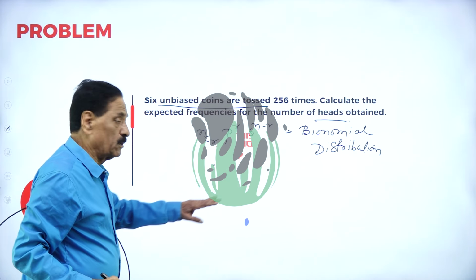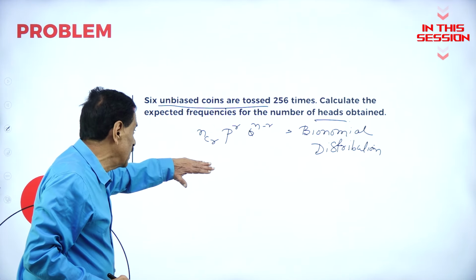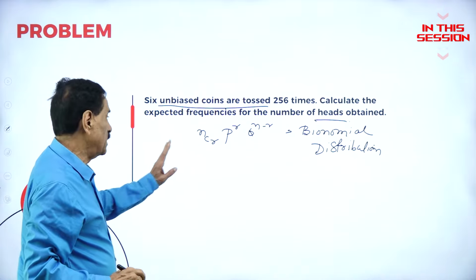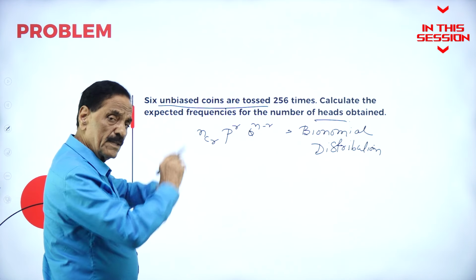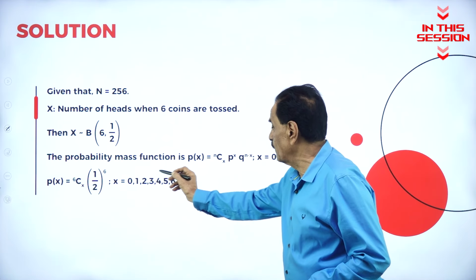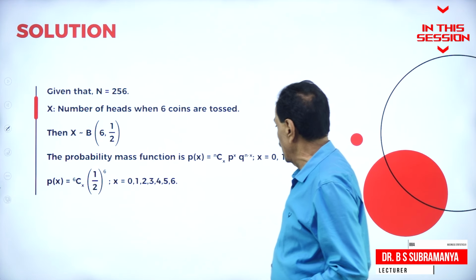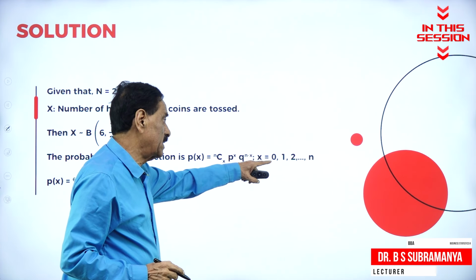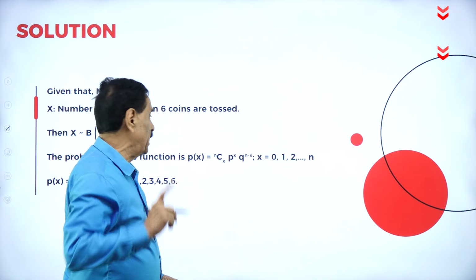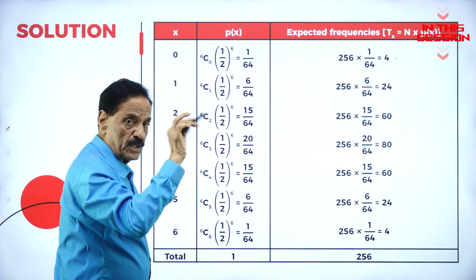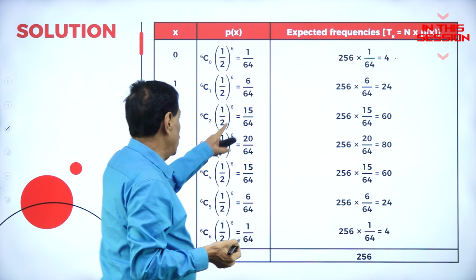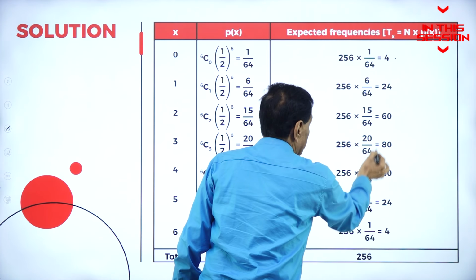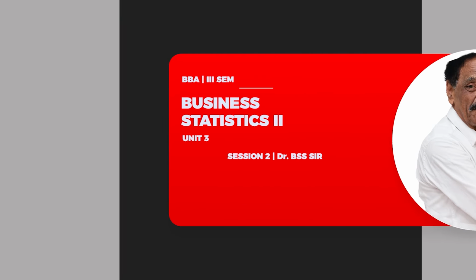In binomial distribution, the formula is commonly nCr p to the power of r, q to the power of n minus r. This is small r. When you write the big R, it is the total number of frequency. The probability mass function is nCr or nCx, p to the power of x, q to the power of n minus x. 6C2 means 6 into 5 divided by 2 into 1. It works out 15 divided by 64. 256 into 15 divided by 64 is 60.